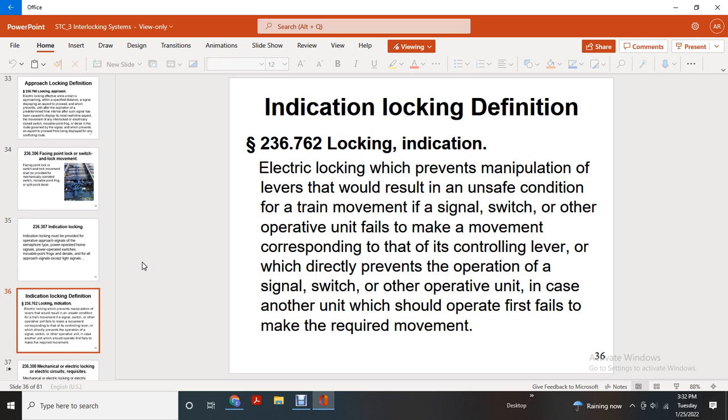Indication locking definition. Electrical locking that prevents manipulation of a lever that would result in an unsafe condition. Try to move the signal, switch, or other operative unit until it fails to move. Corresponding to that, the control lever will directly prevent the operation of the signal, switch, or operative unit. In this case, another unit which shall be operated if the first fails makes the required movement.